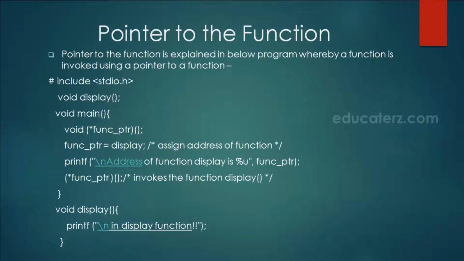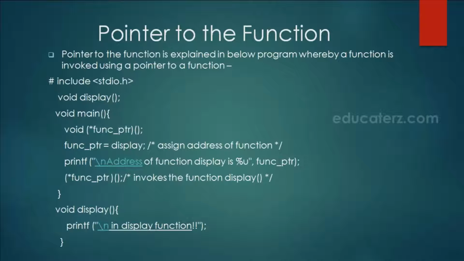Now if I remove this bracket from this place, then it will mean just like the first example, a function which is returning void pointer. But because of this bracket, precedence is given to the pointer and it means pointer to the function returning void.